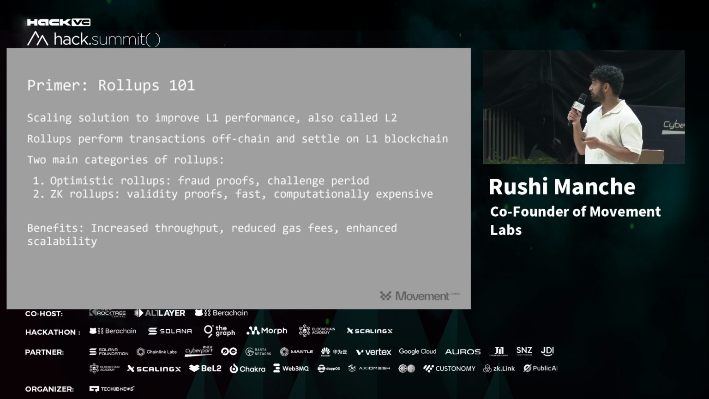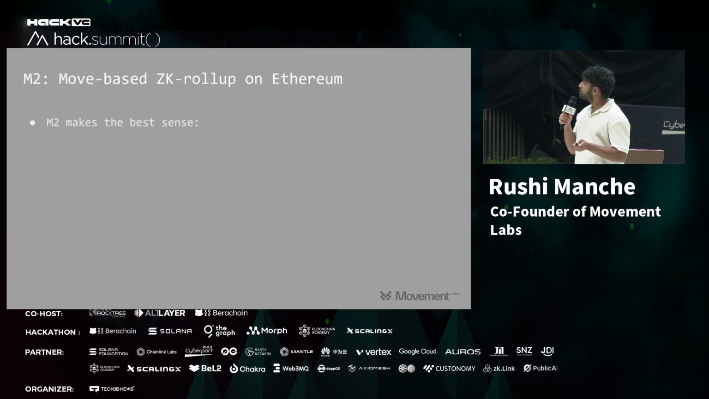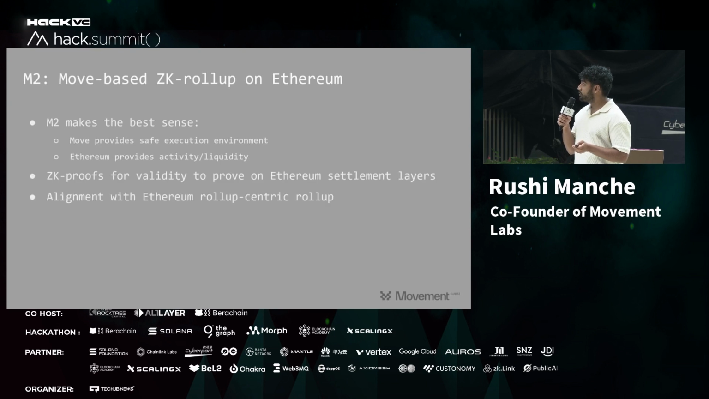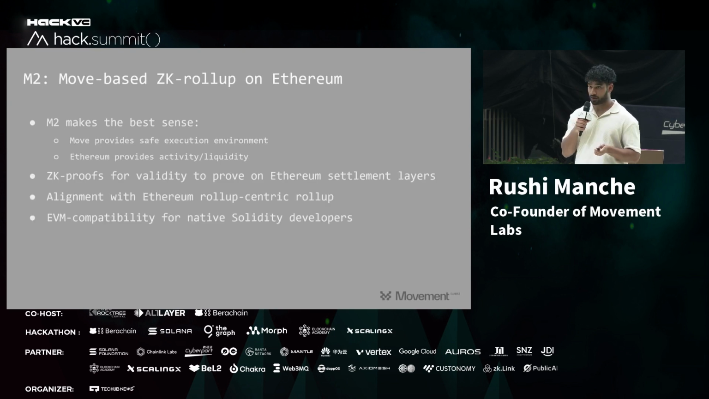ZK rollups use validity proofs. These are things that are computation expensive. The benefits are high throughput and low gas fees on Ethereum. So what is M2? It's a ZK rollup on Ethereum. We use ZK proofs for validity to prove on the Ethereum settlement layer.